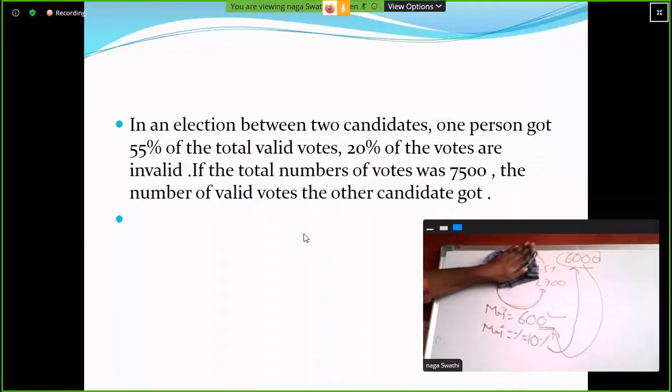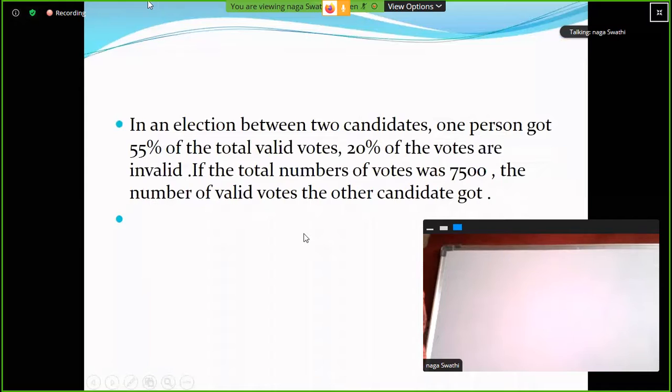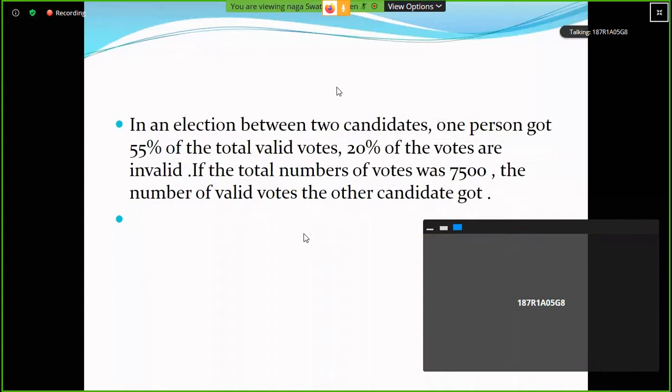Yeah, please tell me. In the question it's given as, the winner got 55% of total valid votes.